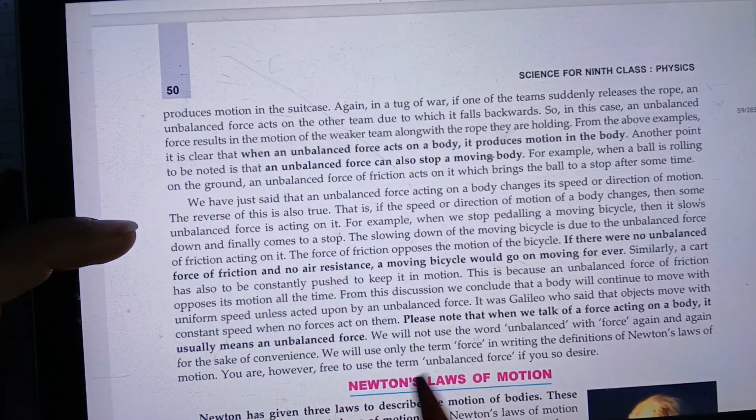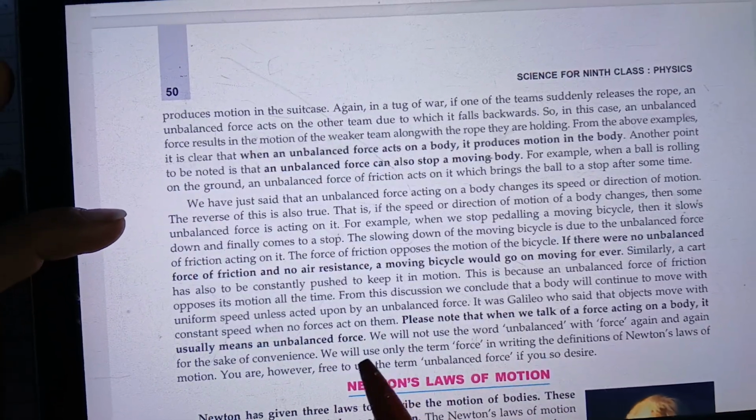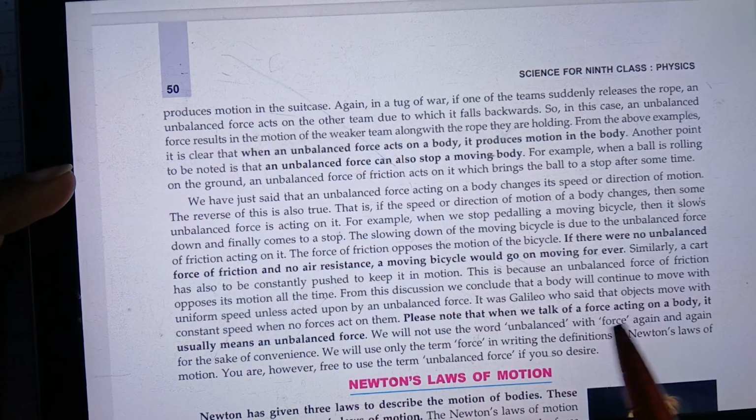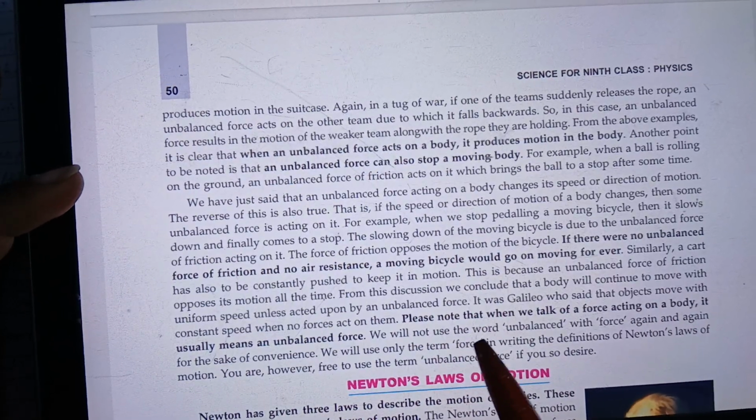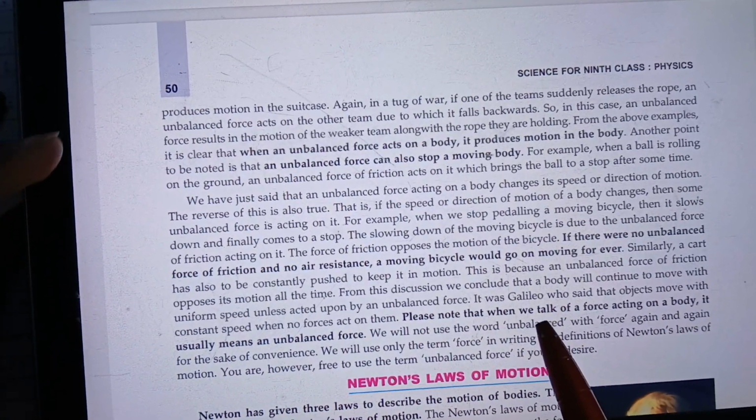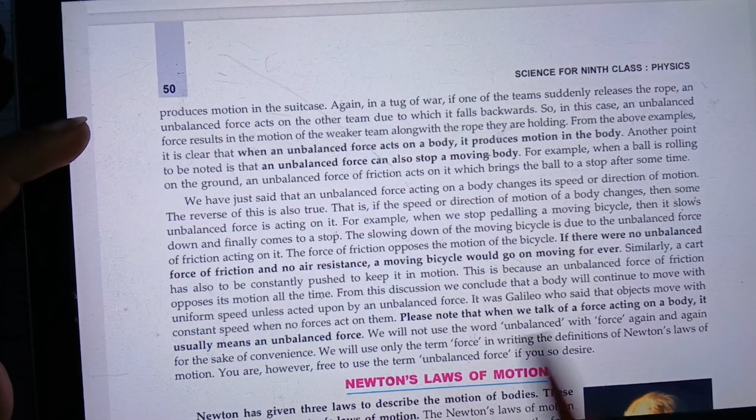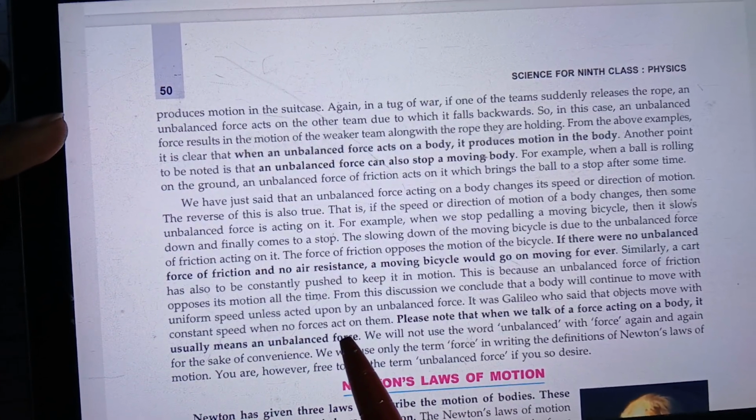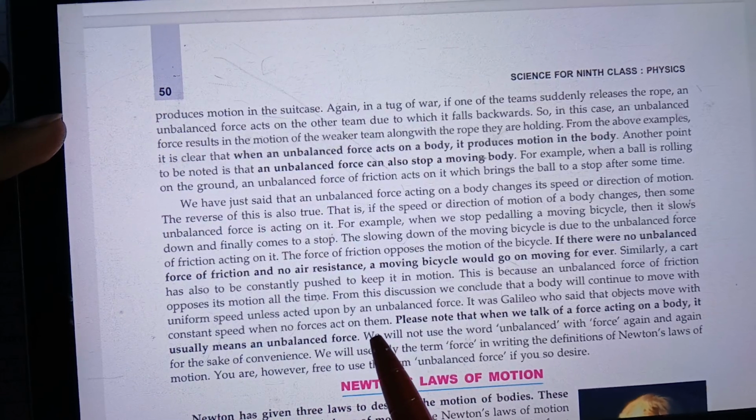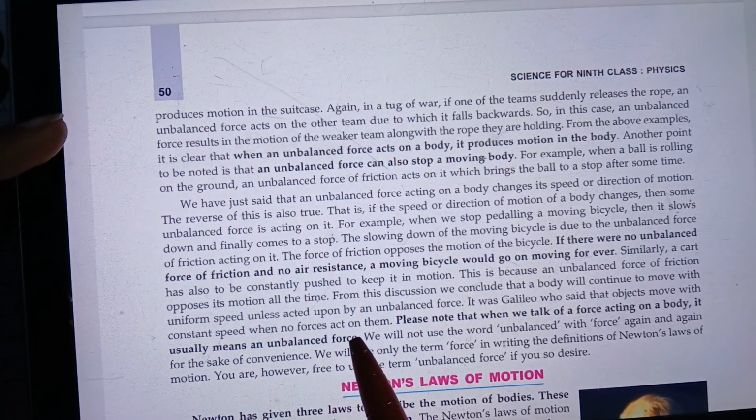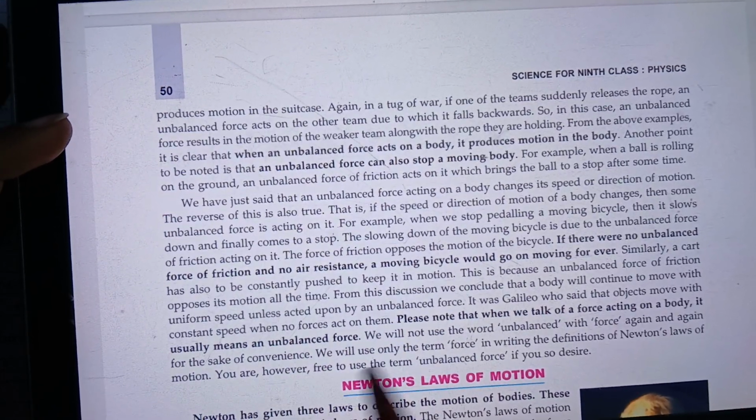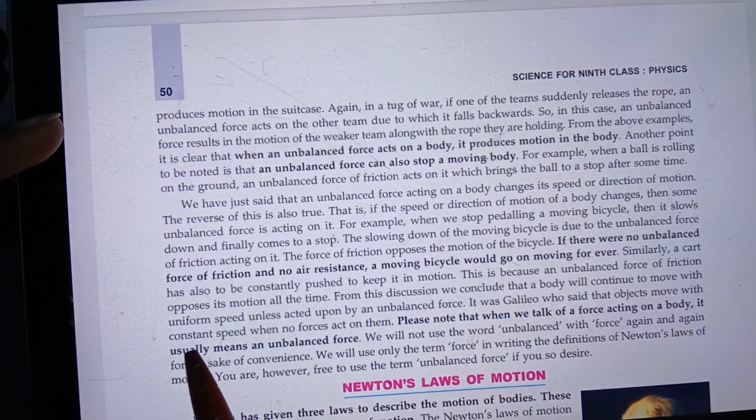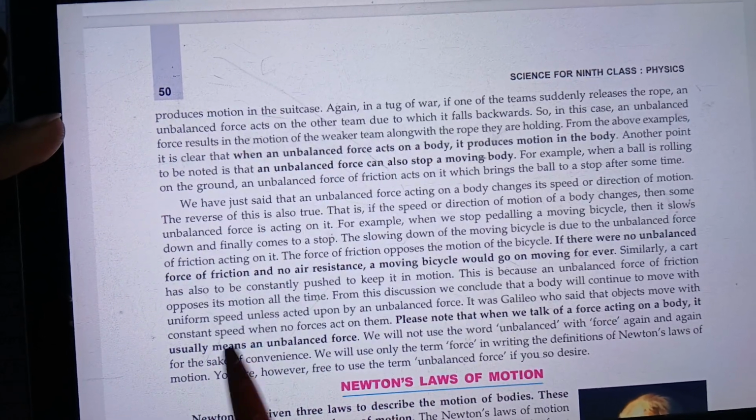Okay, so we can further read this. And one thing that Galileo said is that objects move with constant speed when no force acts on them. It means when there is no force acting on a body, the body will move with a constant speed.